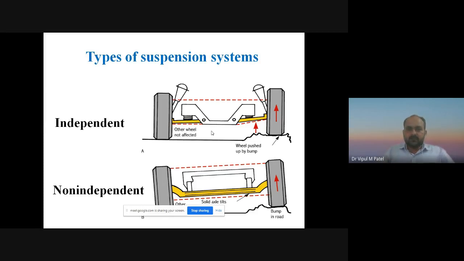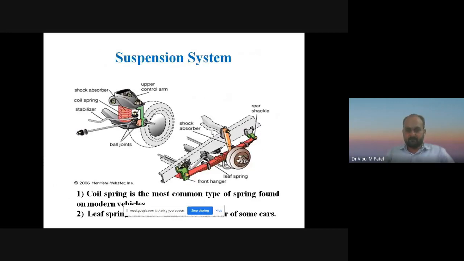Now you can see the suspension system spring. Now you can see over here it is a coil spring. Mainly in today's automobile vehicles you will see these two types of springs most. This one is a coil spring and this one is a leaf spring. You can see pink color, the one in pink is the leaf spring. Similarly here, the pink one is the coil spring.